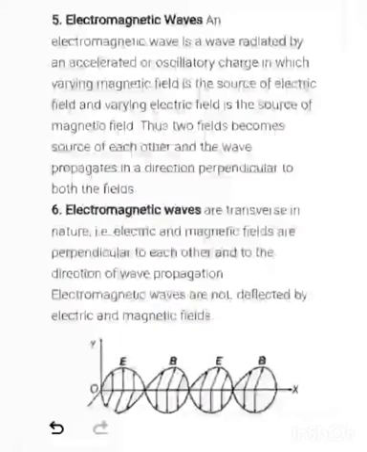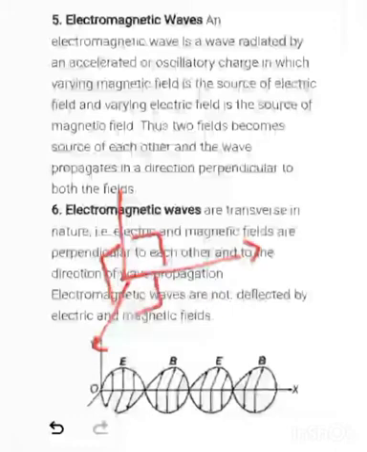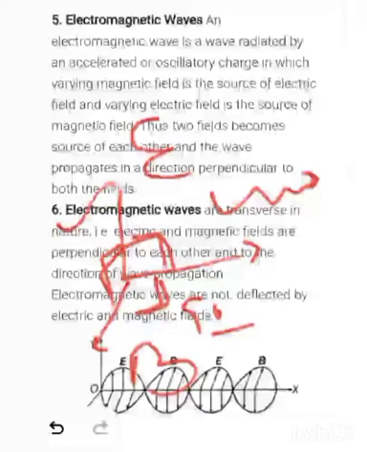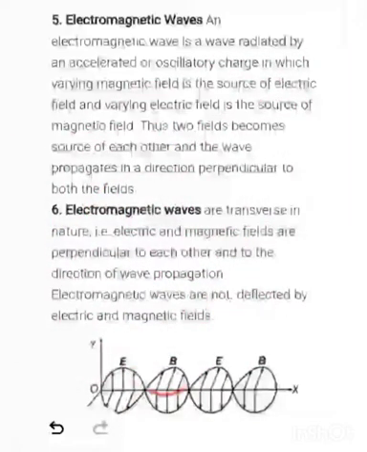When all these three things are mutually perpendicular to each other, this one is the electric field, this one is the magnetic field, and this one is the direction of propagation, all the angles are 90 degrees. It means that it has a transverse nature. Again, we can say that electromagnetic waves are transverse in nature, that is, the electric and magnetic fields are perpendicular to each other and to the direction of wave propagation.